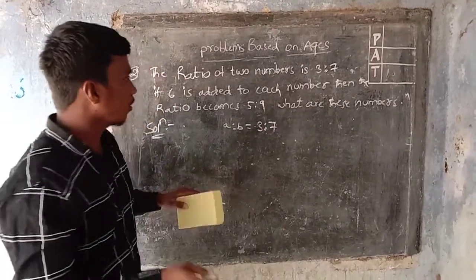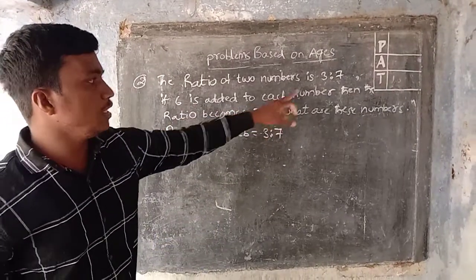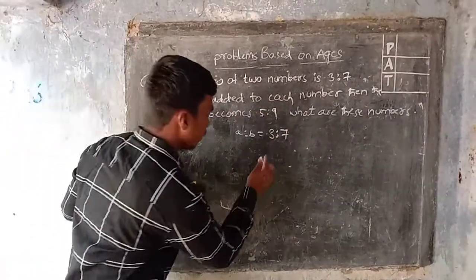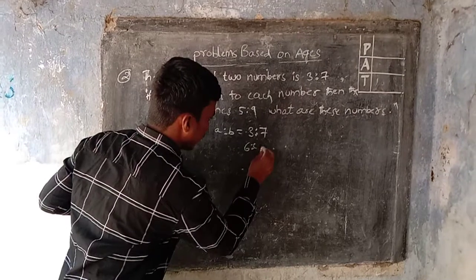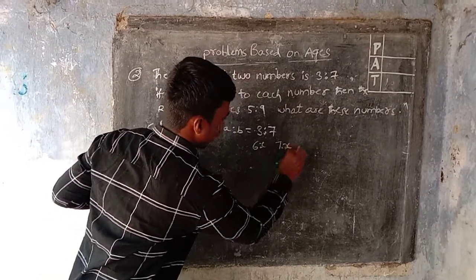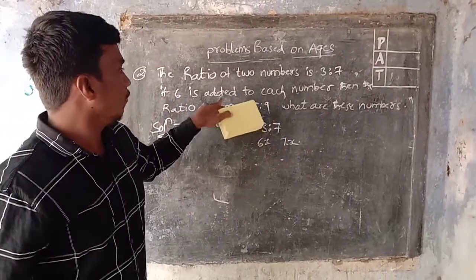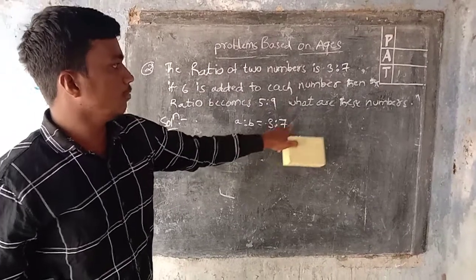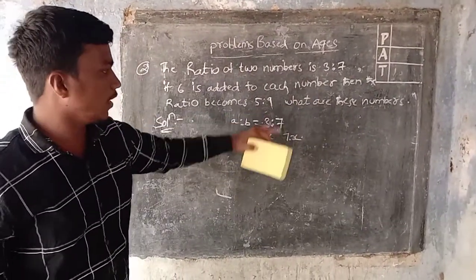3:7, that is 3x and 7x. If 6 is added to each number, then the ratio becomes 5:9.